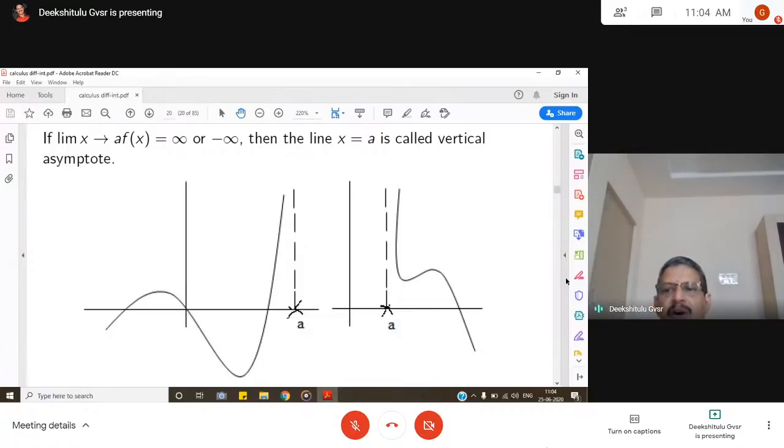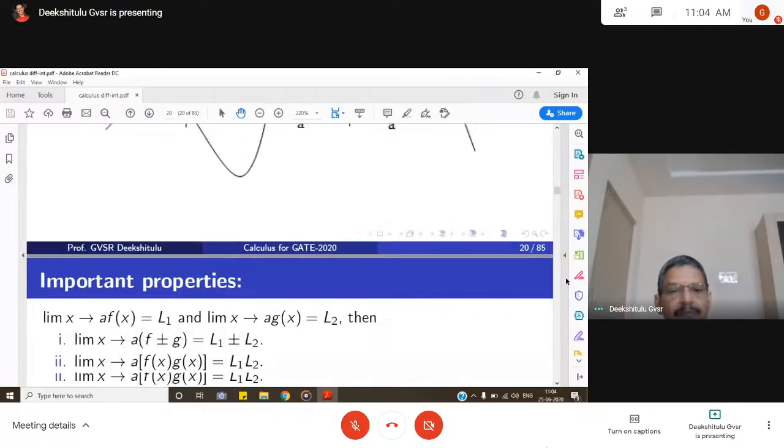Then such a line is called a vertical asymptote. You can see in the diagram also, at x is equal to a, the function goes to infinity. So such lines, actually points at which the function goes to plus or minus infinity, are called vertical asymptotes.